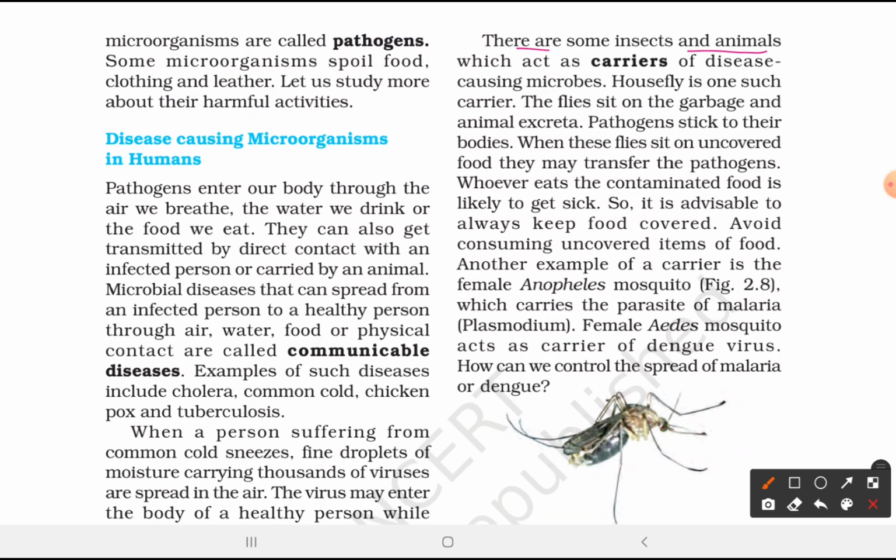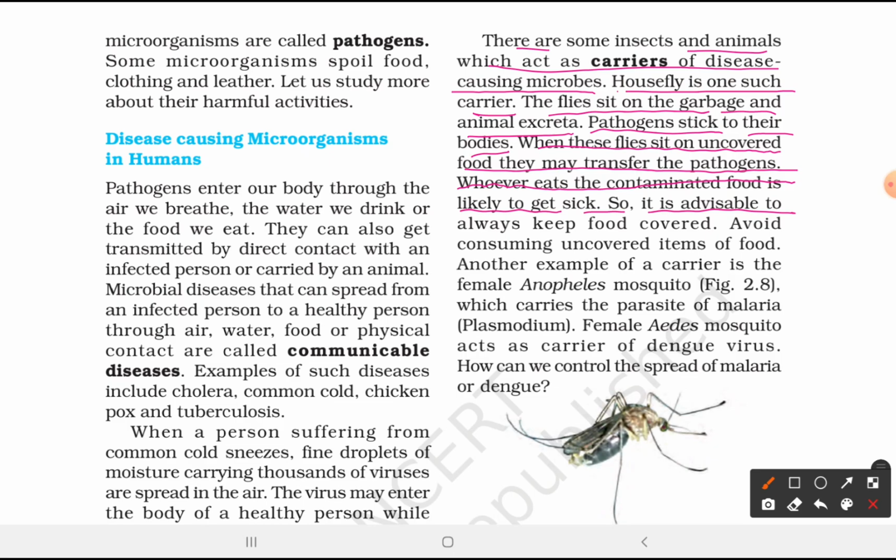There are some insects and animals which act as carriers of the disease-causing microbes. Housefly is one of such carriers. The flies sit on the garbage and animal excreta. Pathogens stick to their bodies. When these flies sit on the uncovered food, they may transfer the pathogens. Whoever eats a contaminated food is likely to get sick.